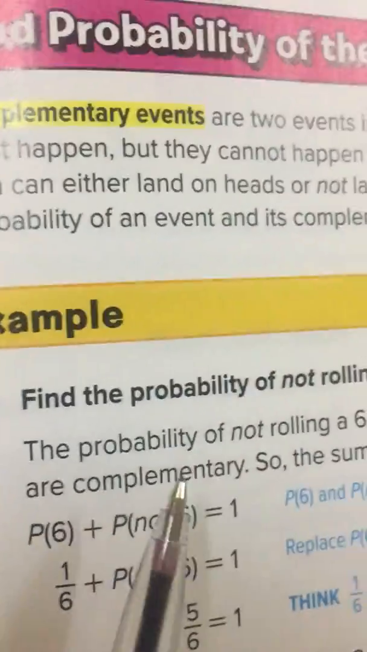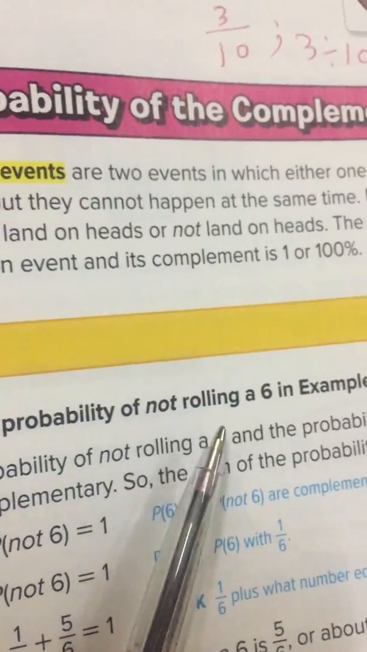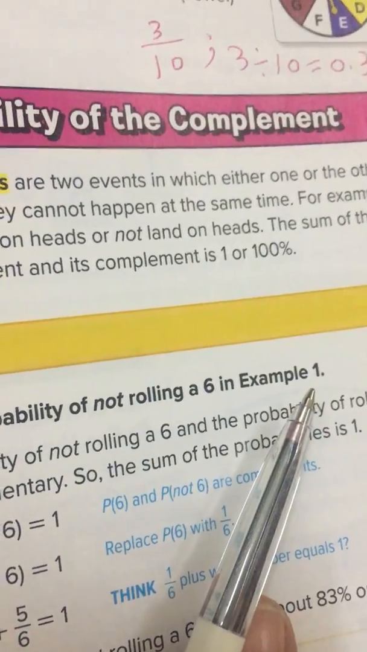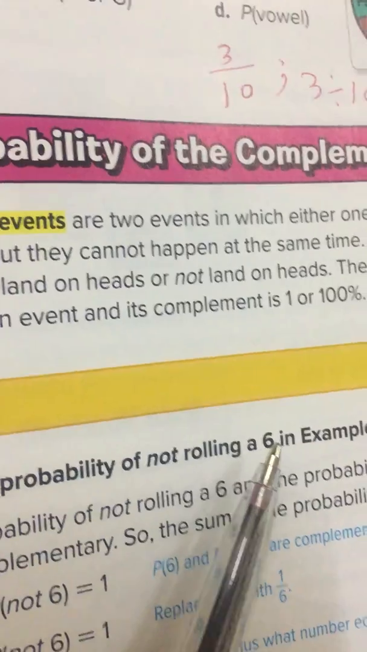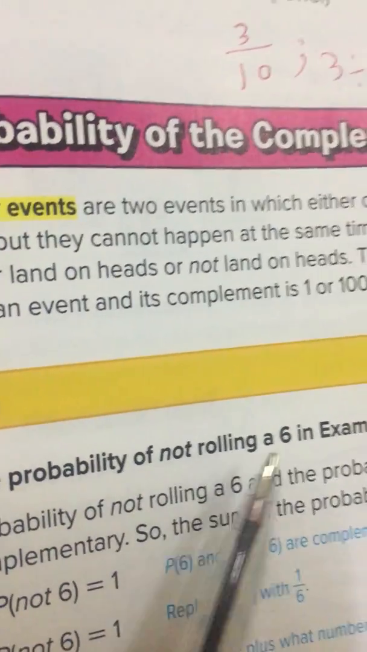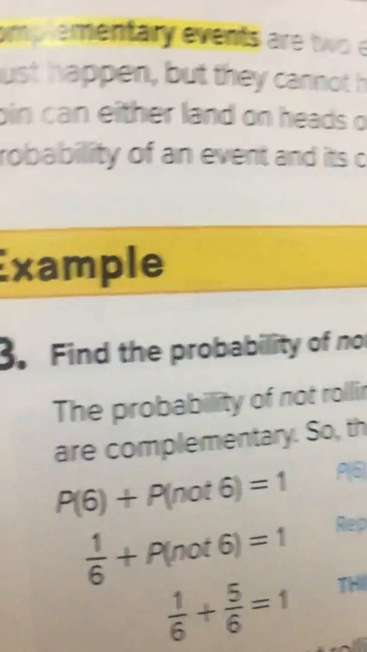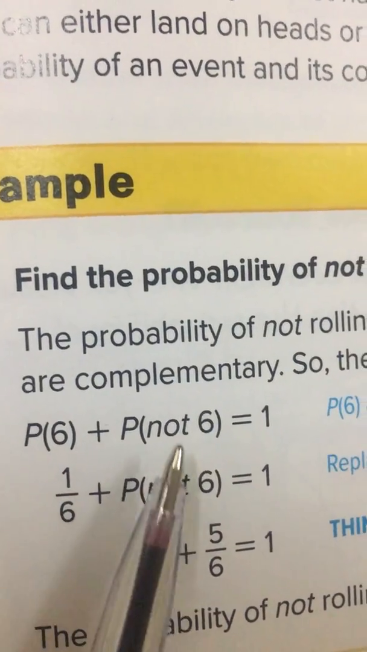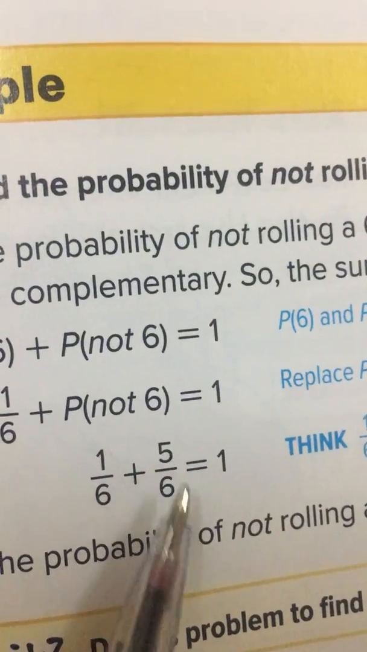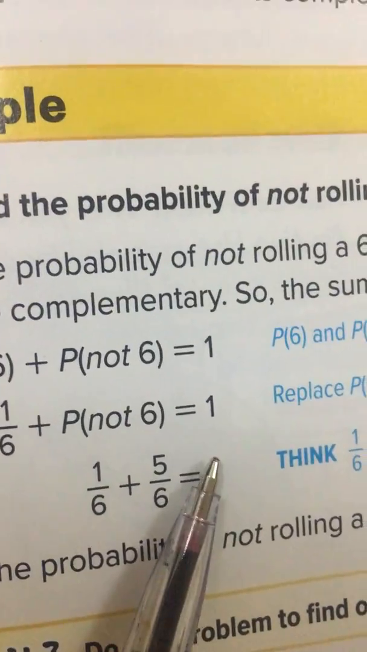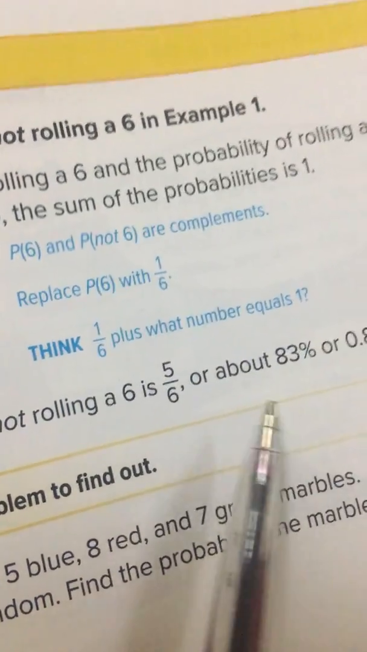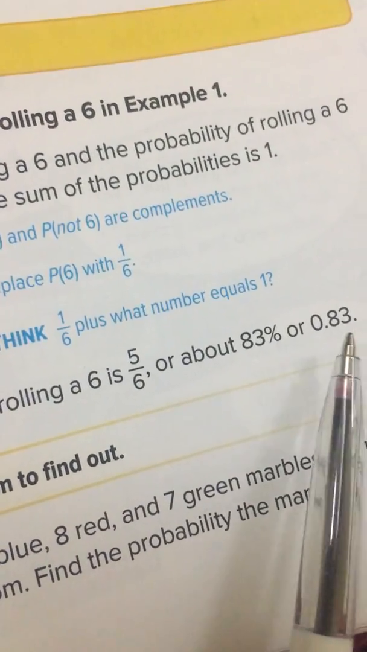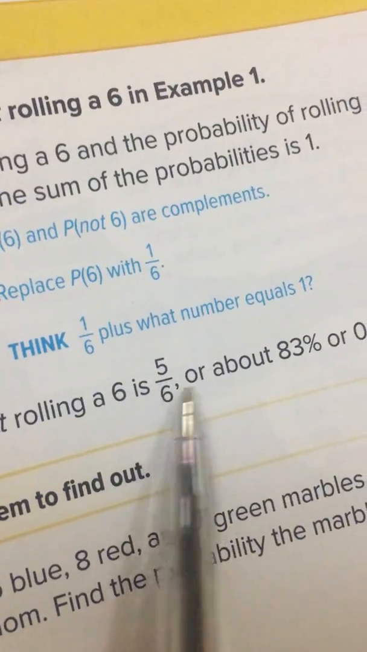Number 3. Find the probability of not rolling a 6 in example 1. Probability of 6 is 1 over 6. Not rolling a 6 is 5 over 6, because the total is 1 over 1, equal 1. 5 over 6: 5 divided by 6 equals 0.83, and 5 over 6 times 100 is 83%.